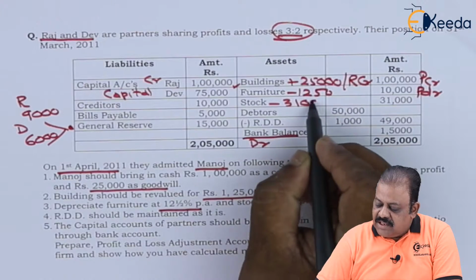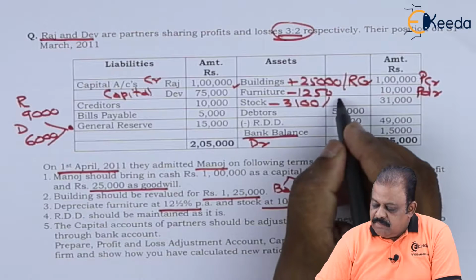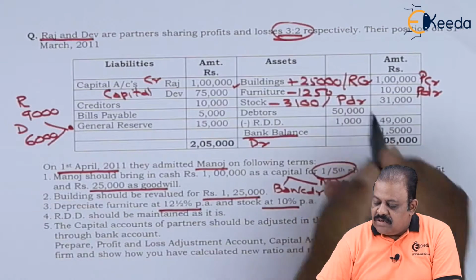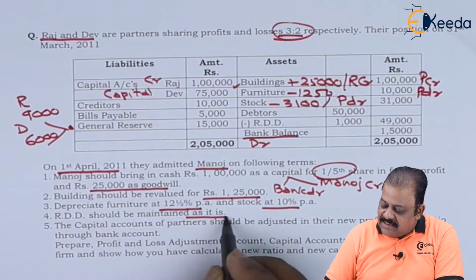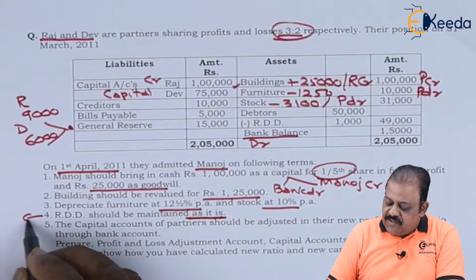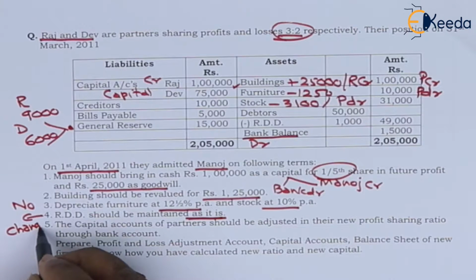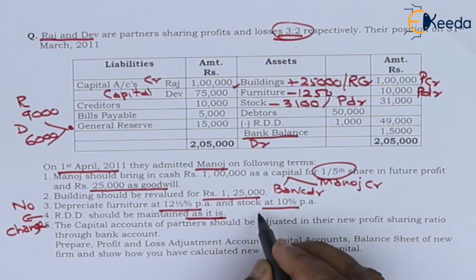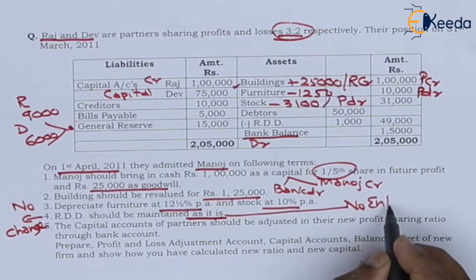So you have to deduct 3,100 from stock. Second effect, profit and loss adjustment account debit. RDD should be maintained as it is. As it is means there is no change. As there is no change, nothing to be changed, there will be no entry for this adjustment.